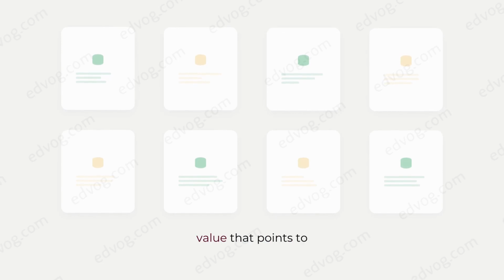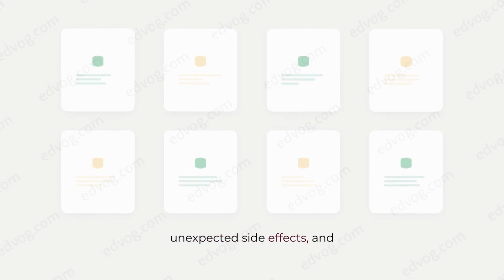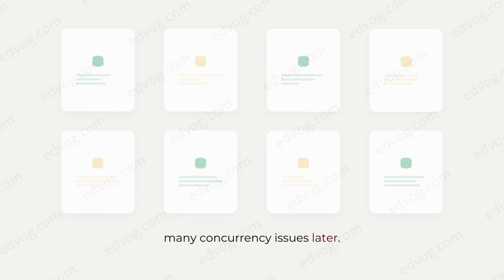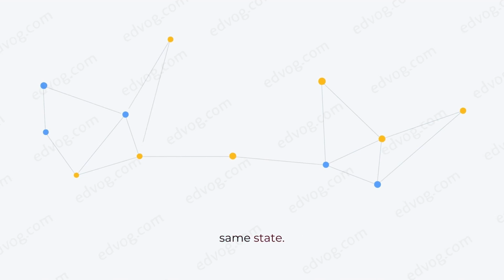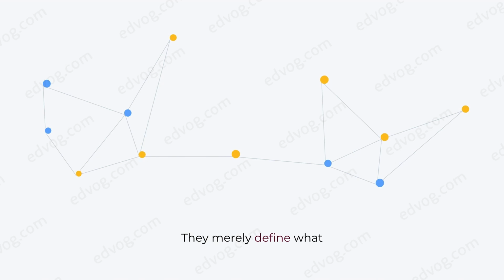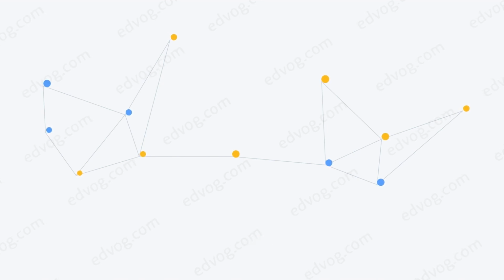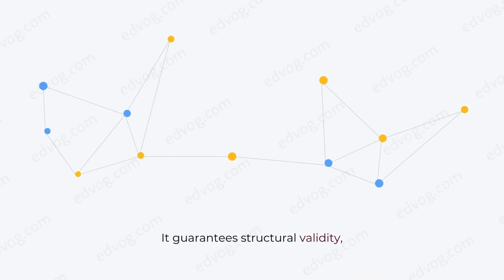A reference is a value that points to an object. It is not the object. This single idea explains shared state, aliasing bugs, unexpected side effects, and many concurrency issues later. When two variables hold the same reference, they do not hold the same value. They hold access to the same state. Types do not prevent this. They merely define what kind of object the reference may point to. This is why type correctness does not guarantee behavioral correctness. It guarantees structural validity, not safety.